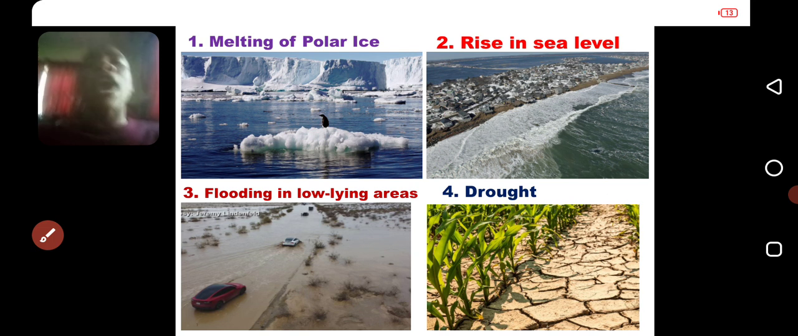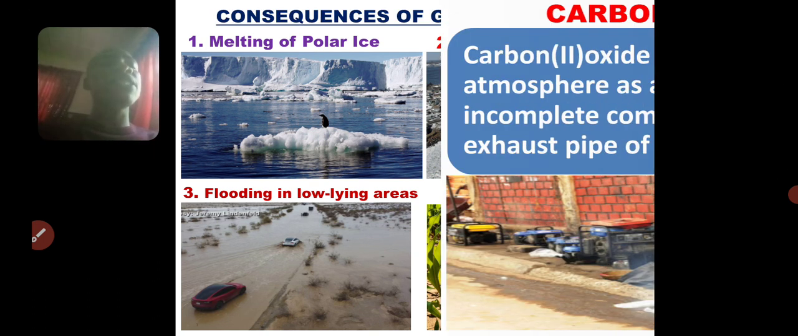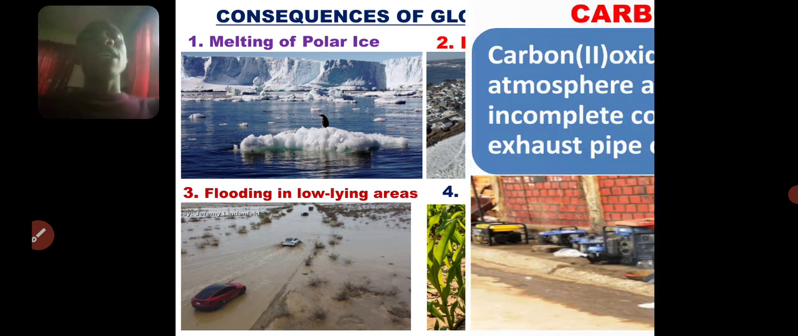So all these things are caused by global warming: the melting of polar ice, rise in sea level, leading to flooding, and then leading to drought, and sometimes climate change, death of animals in some regions. So all these are the consequences of global warming. That is how carbon dioxide affects our atmosphere by trapping heat, causing global warming, and then causing all these things that you are seeing on your screen right now.